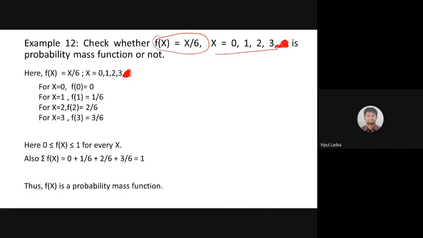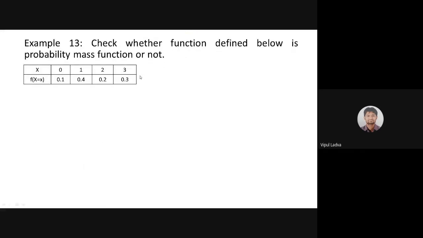Now, instead of giving such a rule, in this example, I have provided the table directly. This table gives you the possible values of x, and the second row gives you the probability that x will take the respective values. Now, we are supposed to identify whether this is a probability mass function or not.